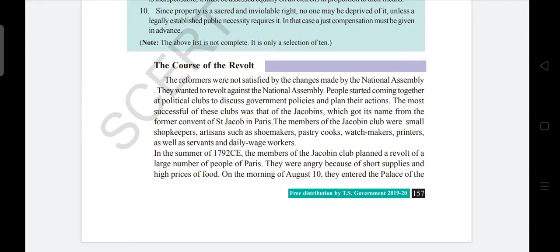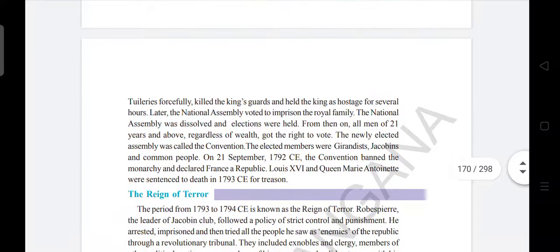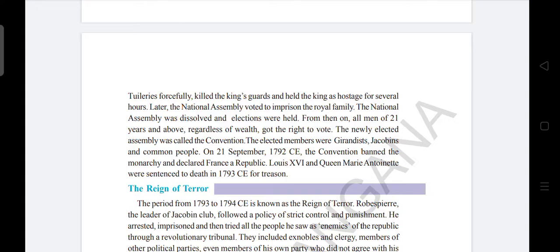So, in the summer of 1792 CE, the members of the Jacobin Club planned a revolt of a large number of people of Paris. They were angry because of short supplies and high prices of food. On the morning of August 10th, they entered the palace of the Tuileries forcefully, killed the king's guards, and held the king as hostage for several hours.